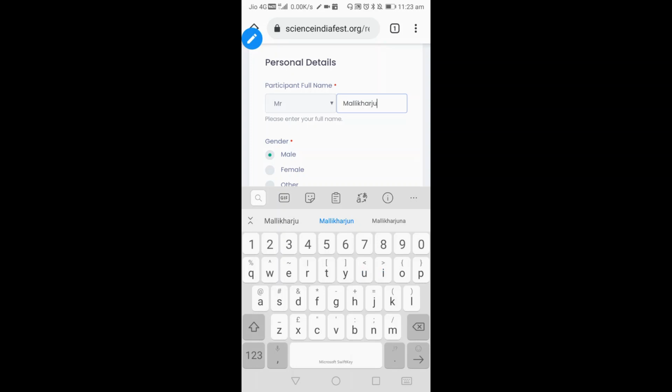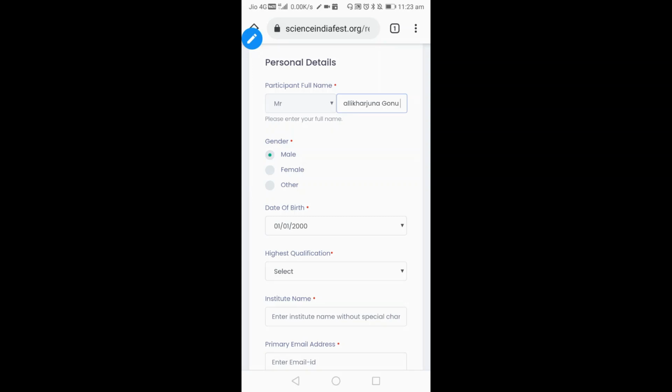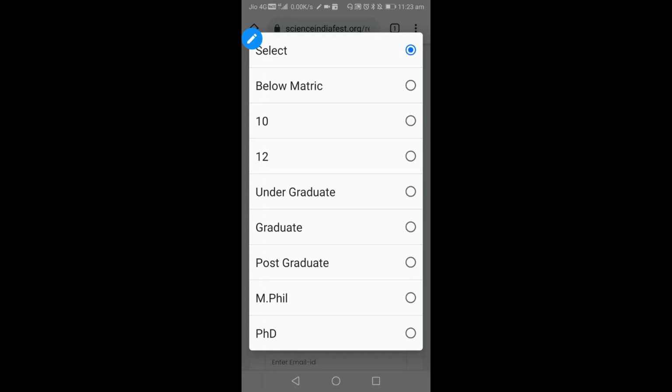Once you register here, you mandatorily have to participate, because these are limited seats, and it is on a first come first serve basis. So you have to be careful. Make sure that you are attending between 22 December 2020 and 25th December 2020. Every time they select only some students to attend, but this year, since it is virtual mode, they are giving the opportunity to everyone to participate.